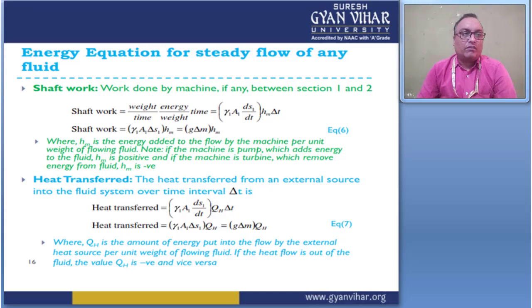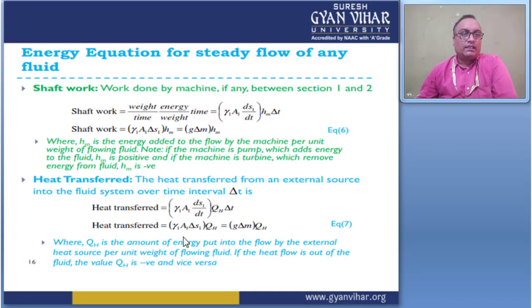For the heat transfer, heat transferred from an external source into a fluid over a time interval delta T, the heat transferred equals gamma 1, where gamma is rho g, right? Gamma 1 A1 delta S1 divided by delta T equals Q_H into delta T. Then delta T and delta T both cancel out.